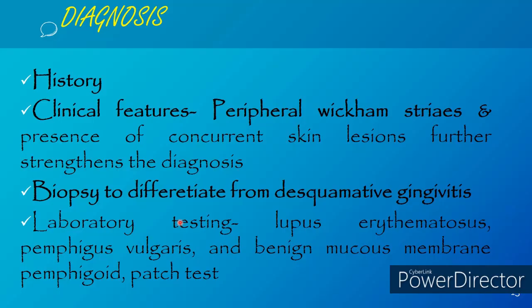lichen planus. Then lupus erythematosus, like discoid lupus erythematosus that is affecting the mucous membrane, can also present with Wickham striae features. So in order to rule that out, we have to go for laboratory testing that includes ANA.